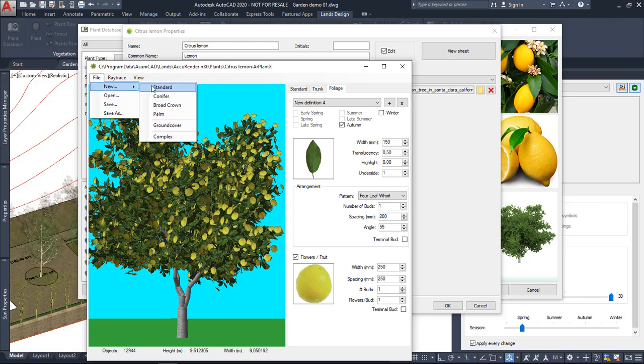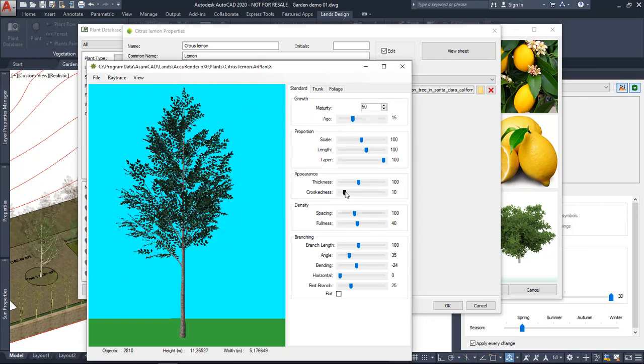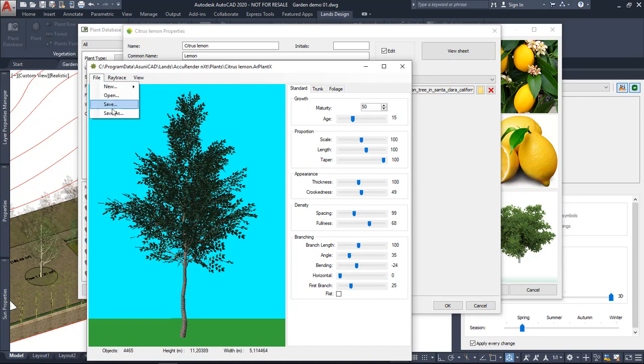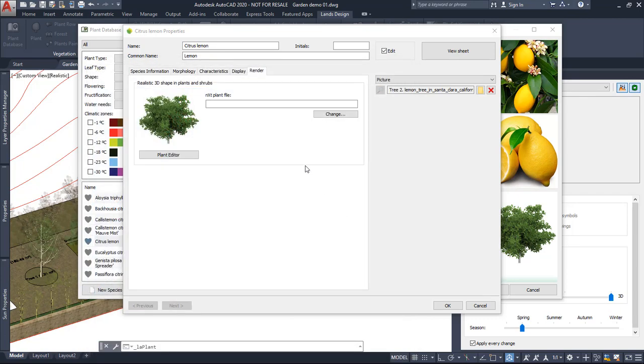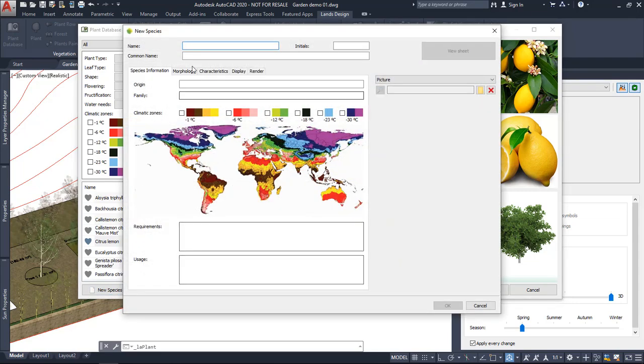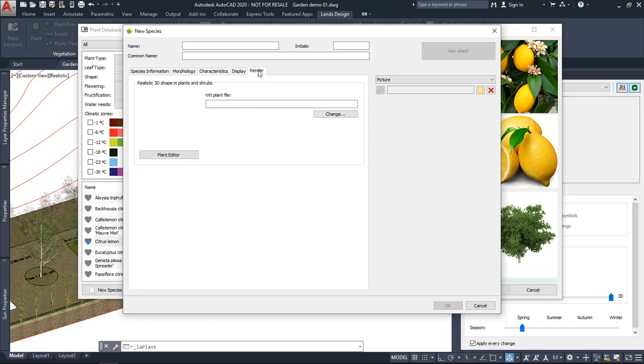There are a few templates available, so you can just open a new file and play around with all these values. Finally, save the result as a new file type and assign it to a new species. I'm going to say no here, cancel this for now, and actually from here you could create a new species, which will show a completely empty template to be filled with all the details of the new species and also all the files for the 3D representation.